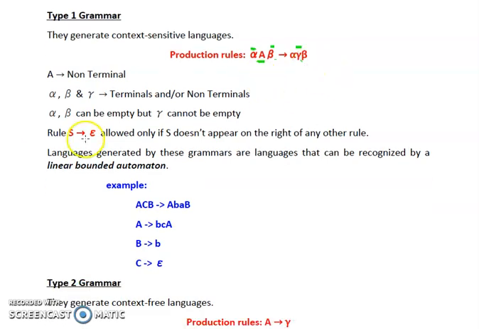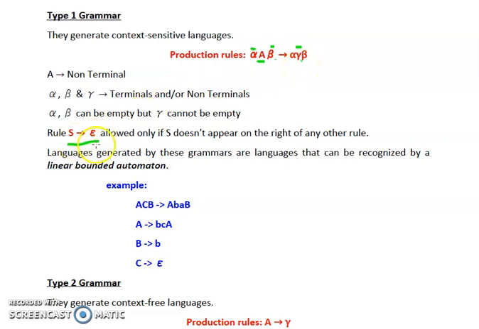Now, as we have seen till now, gamma cannot be empty. So we cannot have a null on the right hand side of our production rule. But we can have one more rule, that is S tends to epsilon. That means there is a rule where we have gamma as epsilon.